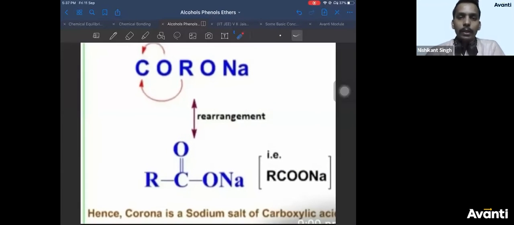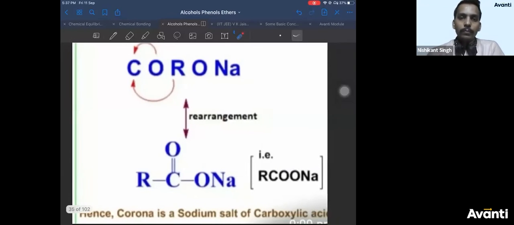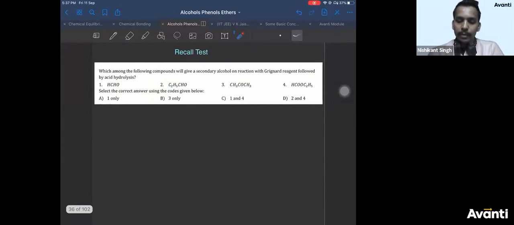So we'll start with the recall test. So here comes a recall test based on Grignard reagent for you. Read the question carefully and choose the correct option. The rearrangement slide was shared by Aditya Kurbagat. Sorry for the wrong pronunciation. So you can start voting on this. Solve it. Do not do it in a hurry. Solve it properly.